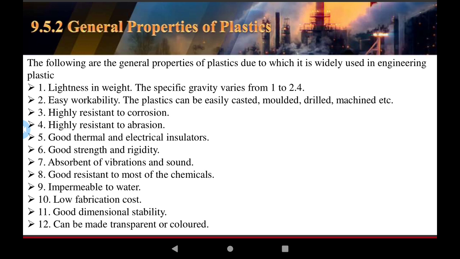Low fabrication cost and good dimensional stability. Plastic can be given different colors by adding colorant. The colors depend on your application and are used according to the requirement of the field, in general for the properties of the plastic material.